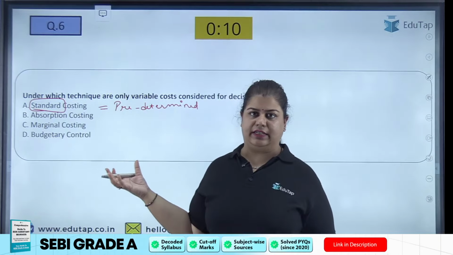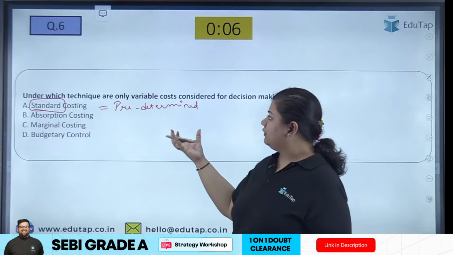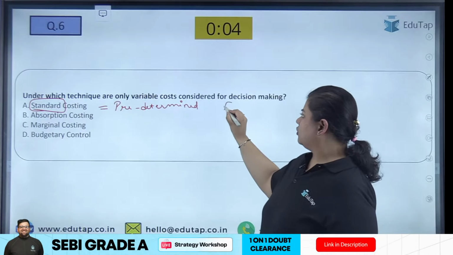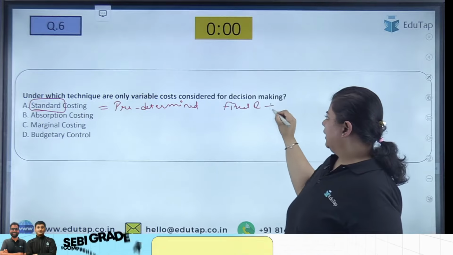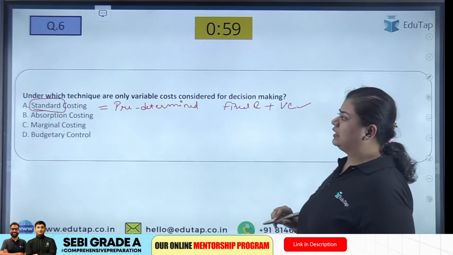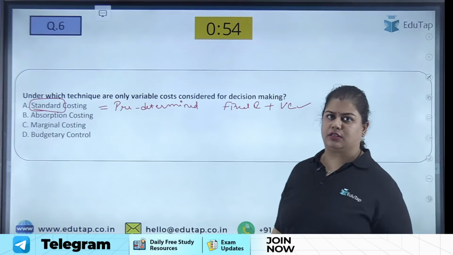that we'll be discussing later. But this is the predetermined cost. Here we include both my fixed cost and my variable cost. Both of these will be considered while determining the standard cost.